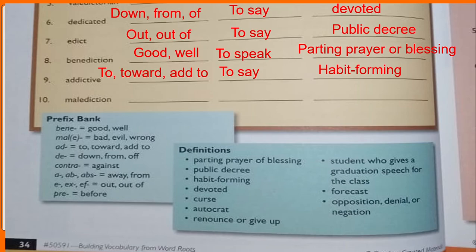Then we have the last word, malediction. Malediction has the prefix mal or mali, which means bad, evil, and wrong. The definition of the prefix and base together is to speak bad, to speak wrong, to speak evil, and the definition of the word is curse. Okay. So also we use curse to say the bad words in English. So we say it's a curse word, that means it's a bad word or a bad expression.